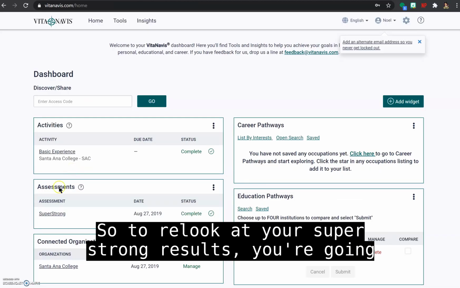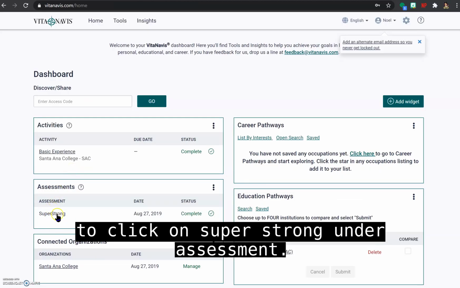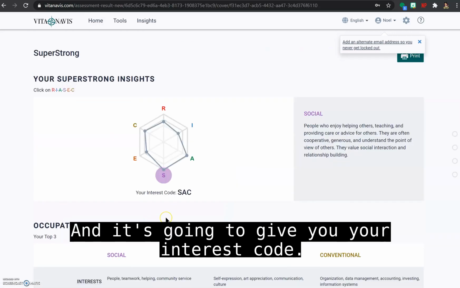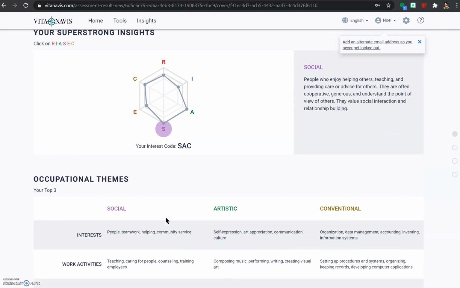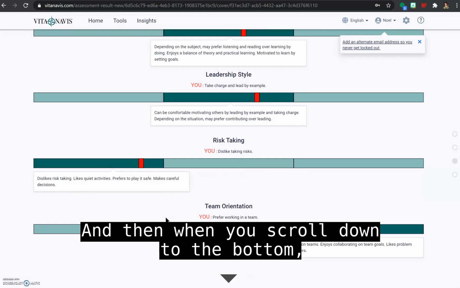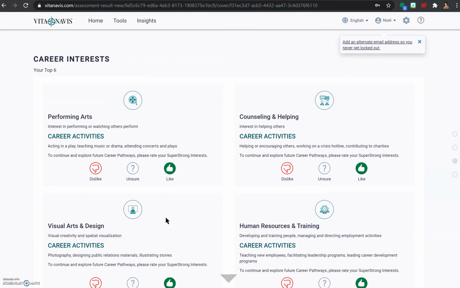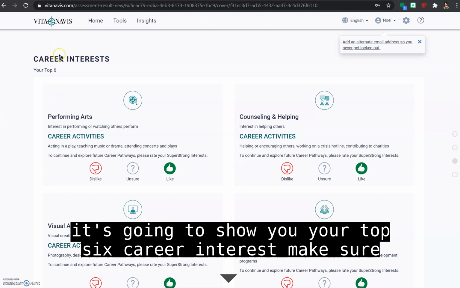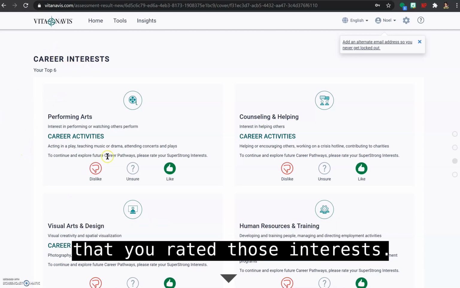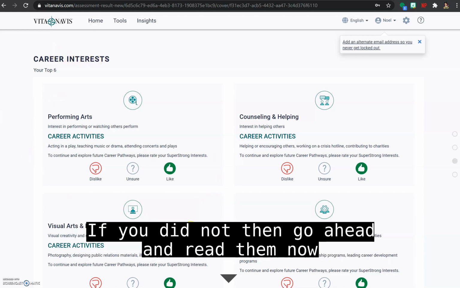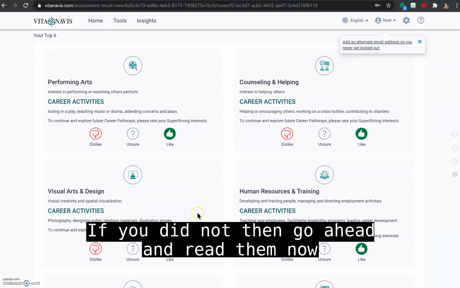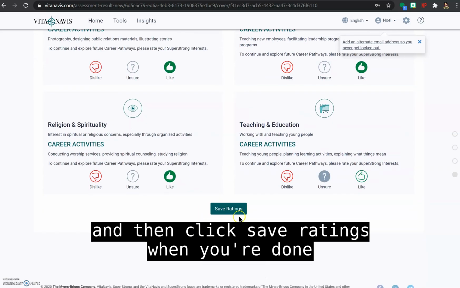So to relook at your SuperStrong results, you're going to click on SuperStrong under Assessment, and it's going to give you your interest code. And then when you scroll down to the bottom, it's going to show you your top 6 career interests. Make sure that you rated those interests. If you did not, then go ahead and rate them now. And then click Save Ratings when you're done.